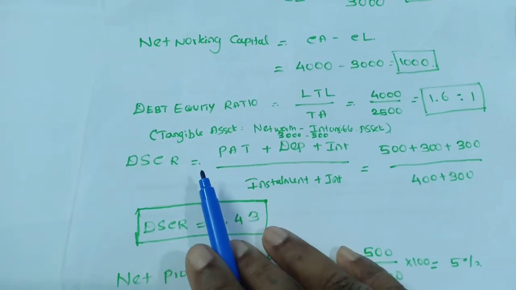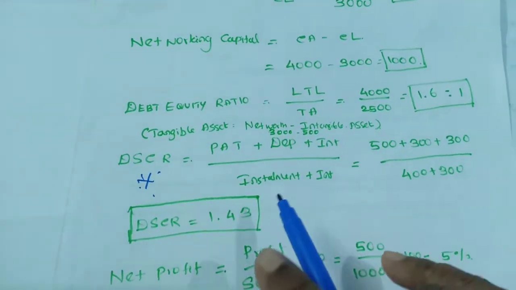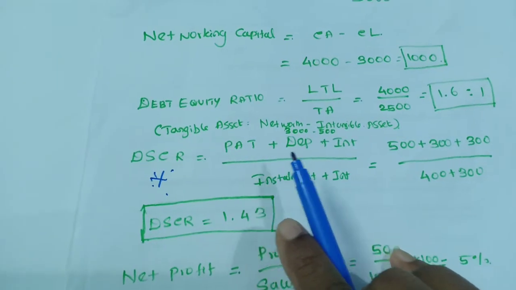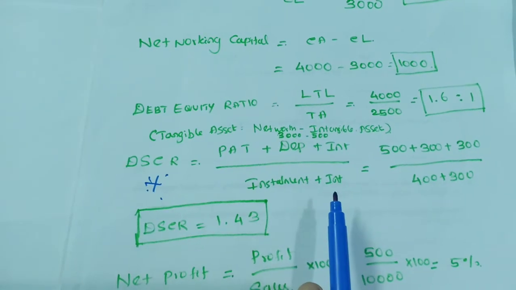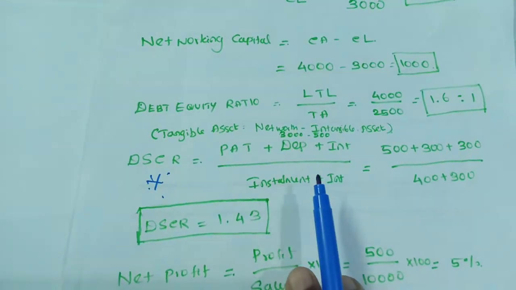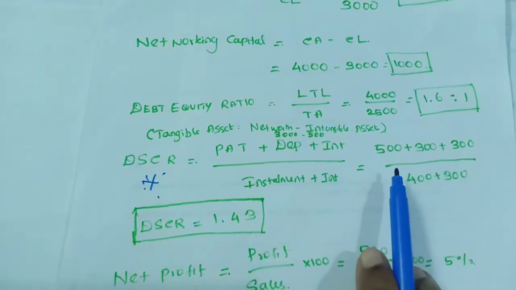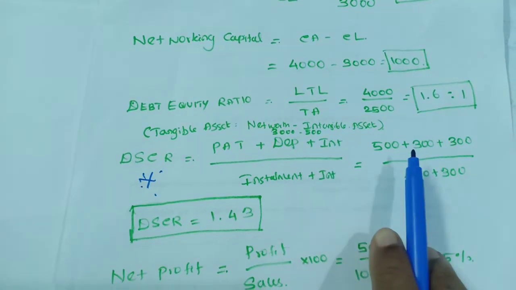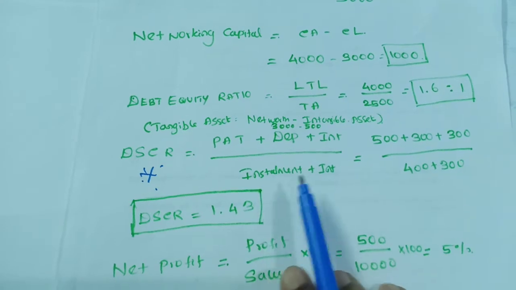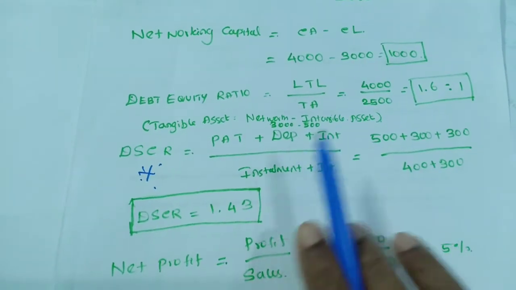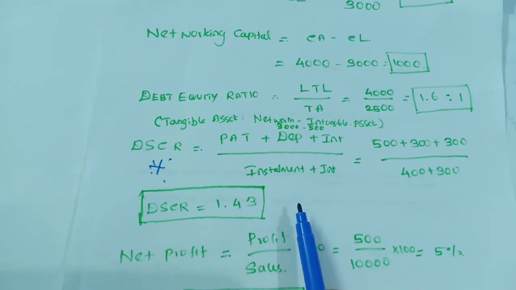Next one is debt service coverage ratio. This is the most important ratio. The formula for debt service coverage ratio is profit after tax plus depreciation plus interest, divided by installment plus interest. I am substituting the values. Profit after tax is 500. All the particulars are given in the problem. Depreciation is 200, interest is 300, installment is 400 and interest is 300. By solving, I am getting debt service coverage ratio is 1.43.